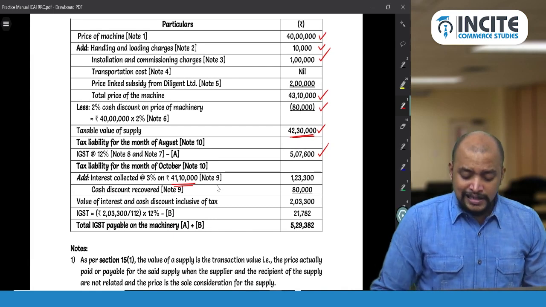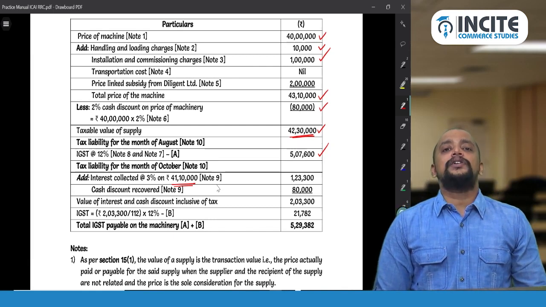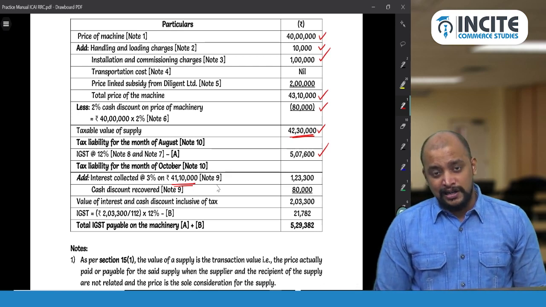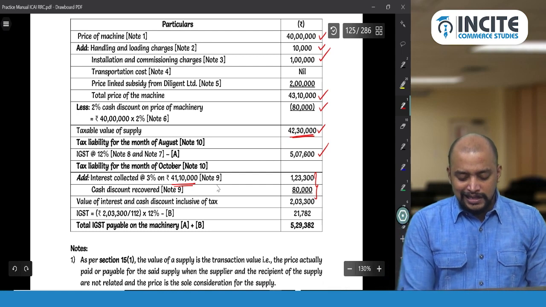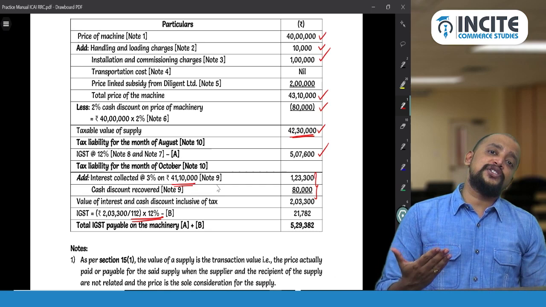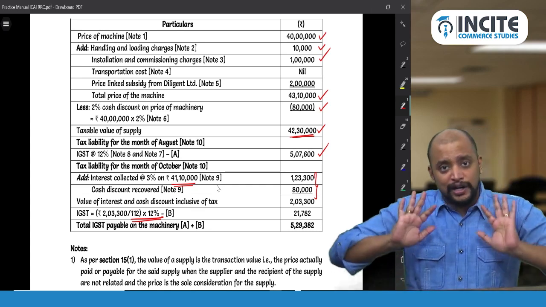Okay, and sir, what they did is that they computed even on 80,000 recovery and this 1,23,300, on both the GST is computed on an inclusive basis. Sir, can I take on discount exclusive and on interest inclusive? Yes, you can do that.